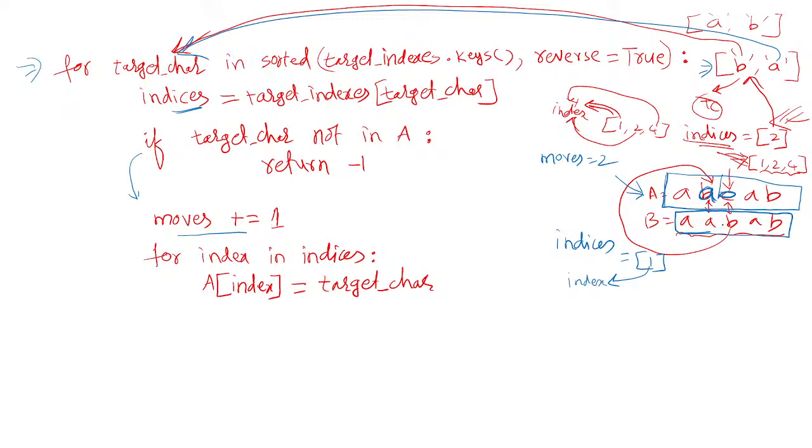A B is the same, so there is no need to compare again. Once you did all the conversion, it automatically comes to the form in which B is present. So directly you can just return the variable called moves, which is 2. In this case it returns 2. Got it? So this is how you should